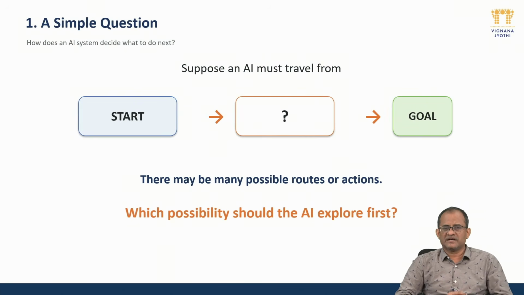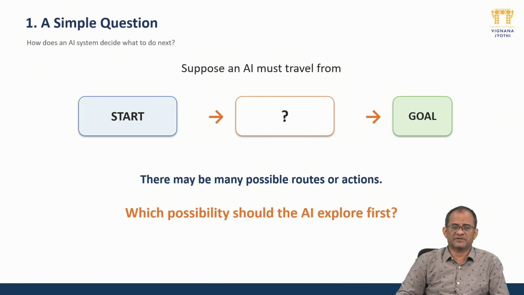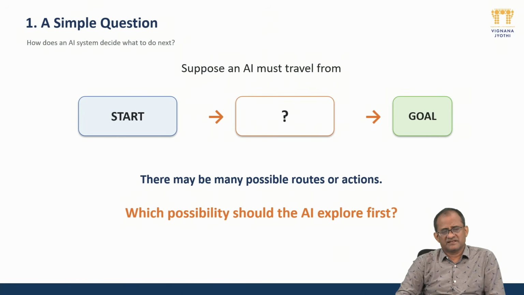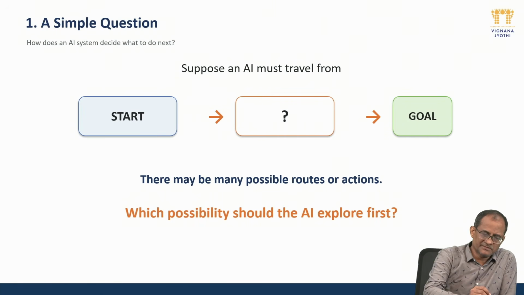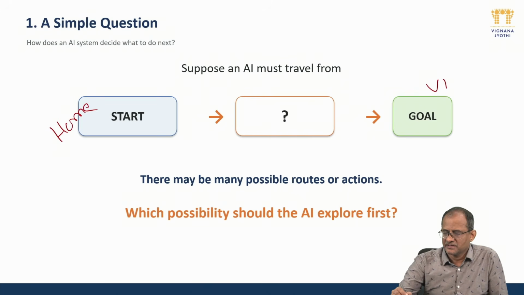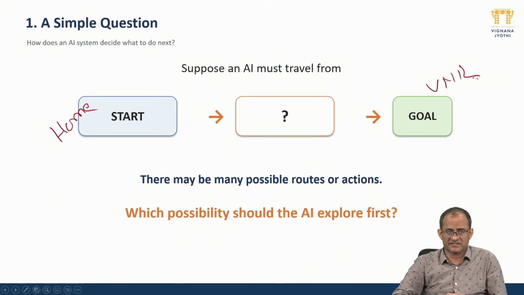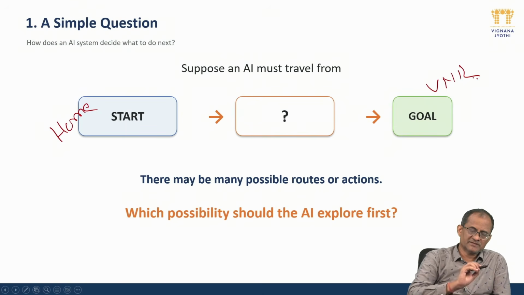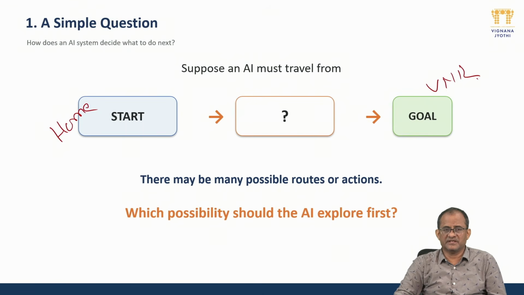Now let's start with a simple question. I am starting from a place, let's take it from my home, and my target is to reach the college, that is VNR college. I am staying somewhere 2 kilometers away from that. Now I don't know which is the correct path. In that case, I must explore it by using AI. For example, I may go to GPS.